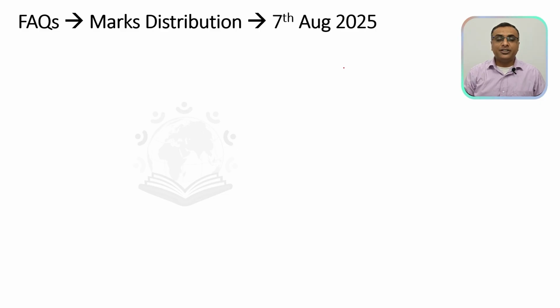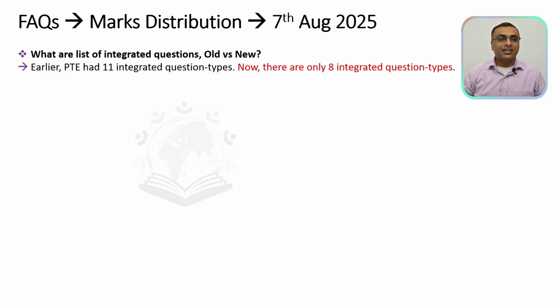Before moving on to the distribution of marks, first let's look at some FAQs so that you will get a broader perspective about what is changing from 7th of August 2025 onwards. First one, what are the list of integrated questions in the old format and in the new format? Earlier, you had about 11 integrated question types. Now you will have only 8 integrated question types.